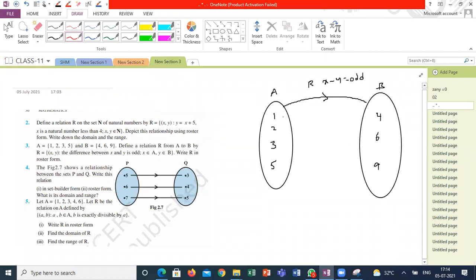Yes, I can take 1, 2, 4. Yes, sir. 1 minus 4 is minus 3. 1, 6. 1, 2, 6. See, odd number. How to understand odd number if many elements are there? When is the subtraction an odd integer? It is a subtraction of one even and one odd, correct? Yes, sir. When I will get an odd natural number, subtraction of two numbers, when should it be odd natural numbers?